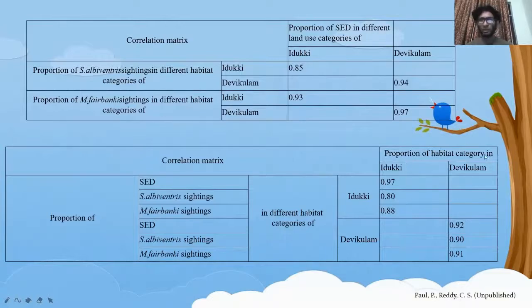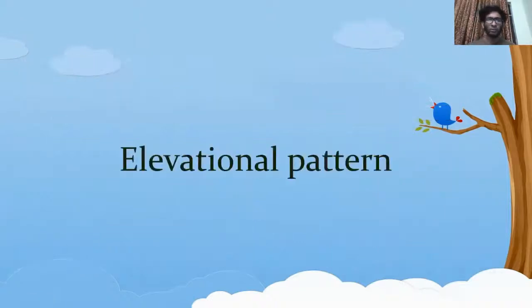That is the proportion of habitat category in each region in correlation to the proportion of sightings in the different habitat categories. We find that all of them are 0.9 or close to that, and in some cases as close as 1. So we find that it is not biased as we earlier thought it was. So the data is good to be used.